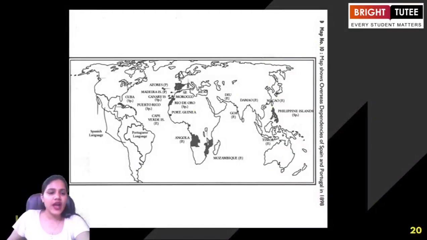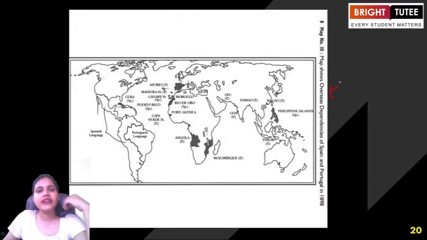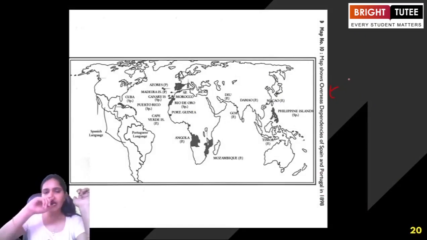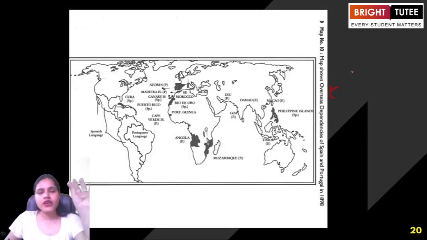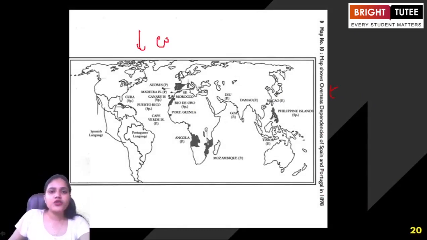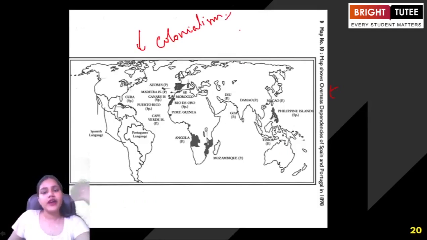Right. Now, if we move to the next map here, this is map number 10. So in map number 10, we are seeing the overseas dependencies of Spain and Portugal in 1898. Now, like I have already told you, when we are talking about the European powers, they were expanding their reach all over the world through the policy of colonialism, right? So when we are talking about colonialism, you know that in this process, the European powers were trying to capture or conquer a region, and they were trying to rule that particular region or the people living in it. This was the idea of colonialism.